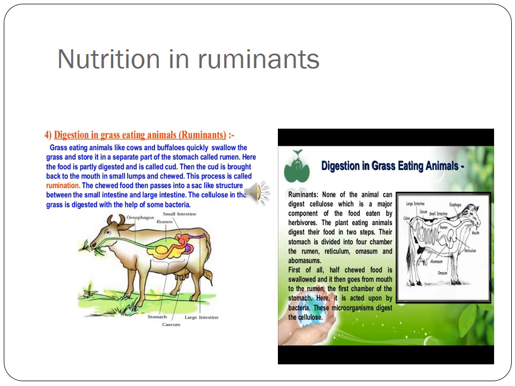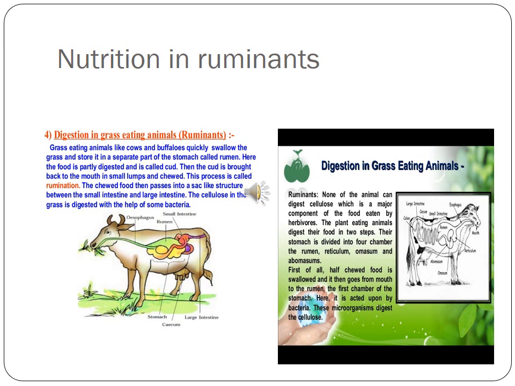The carnivores eat these grass-eating animals as their food. To avoid being caught by carnivores, grass-eating animals quickly eat their food. Then they move to a safer place and bring the food back into the mouth in small lumps and chew it. This process of chewing food is called rumination, and these animals are called ruminants.